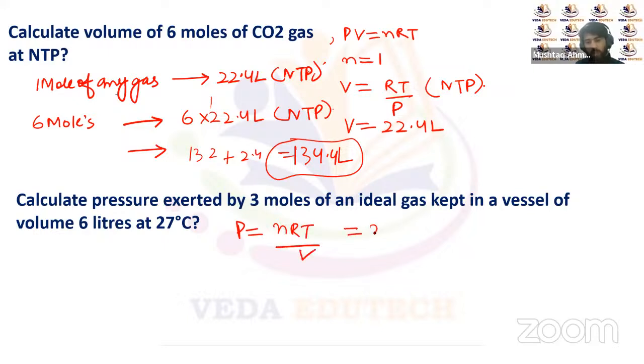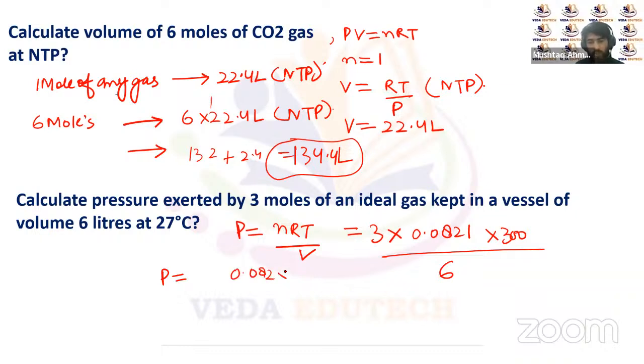Now there are 3 moles of the gas. If we calculate the pressure in terms of atmosphere, then we will take the value of R equal to 0.0821. Multiplying with the temperature, which is 300 kelvins, upon the volume, which is 6 liters. So the pressure will be 0.0821 multiplied by 300 upon 2, so it is 8.2 into 3 upon 2, which is 4.1 times 3.